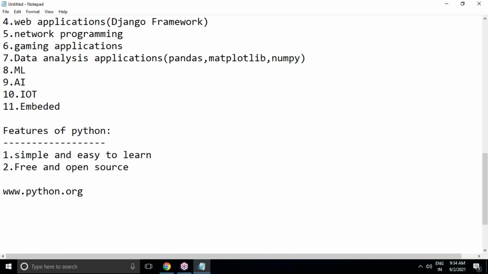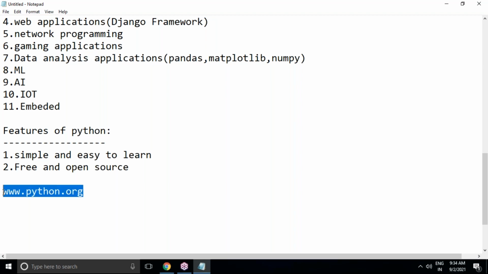Okay, free and open source. So we can use Python software without any license, and it is free software. Python's source code is completely open to anyone, so we can customize the source code based on our requirement. Source code and all documentation are available